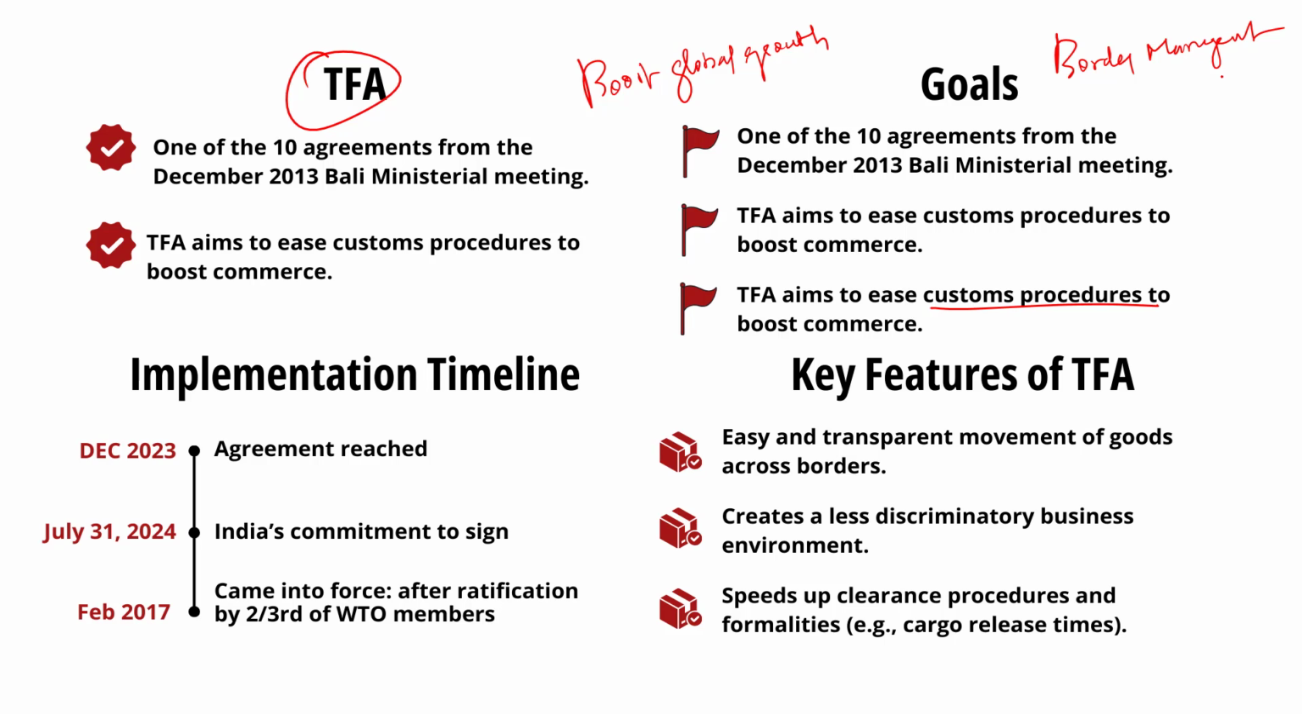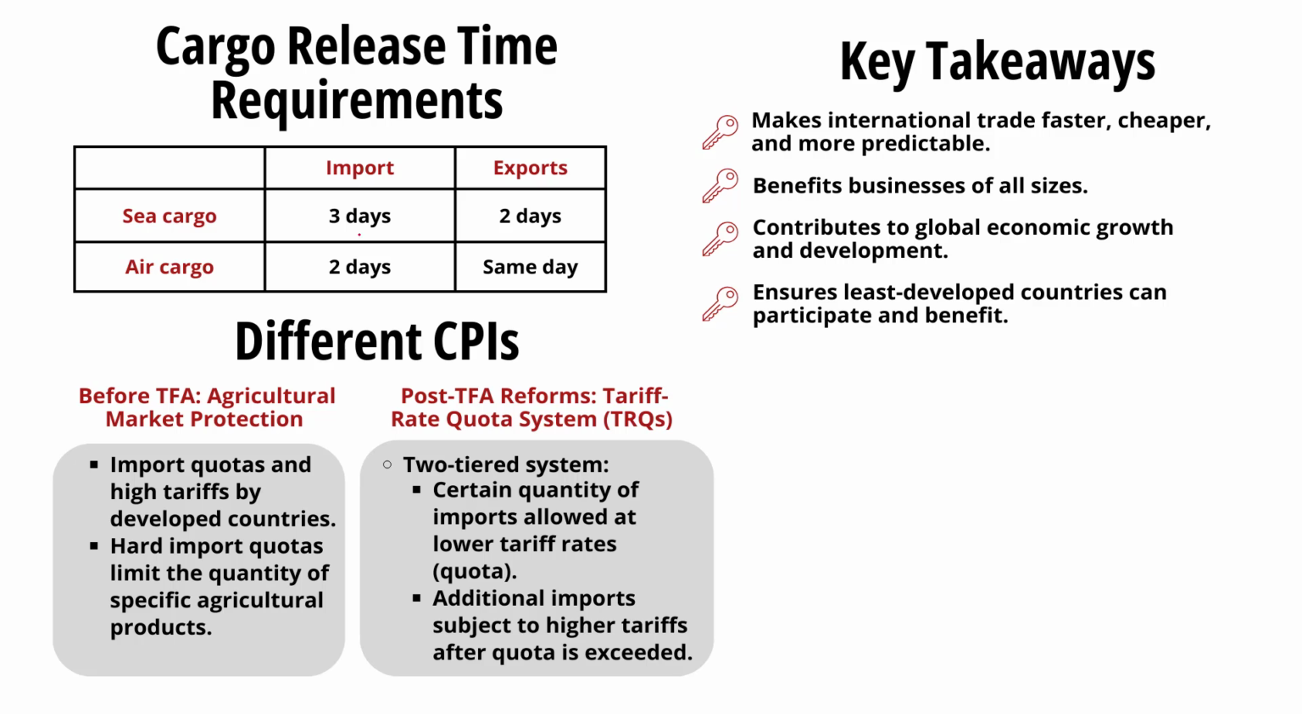It is a legally binding agreement and is considered to be one of the biggest reforms taken up by the World Trade Organization since its establishment. Another aim of this agreement was to make an easy and transparent movement of goods across national boundaries. The TFA intends to create a less discriminatory business environment by speeding up clearance procedures and formalities. For example, it mandated reduction in cargo release time. The products need to be imported within 3 days in case of sea cargo and within 2 days of air cargo. For export, the target has been set as 2 days for sea cargo and the same day for air cargo.